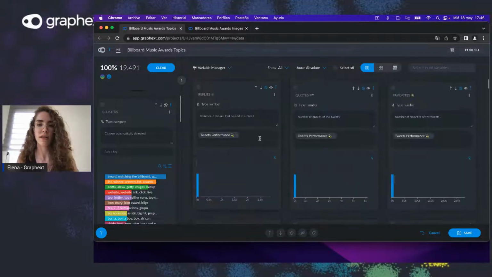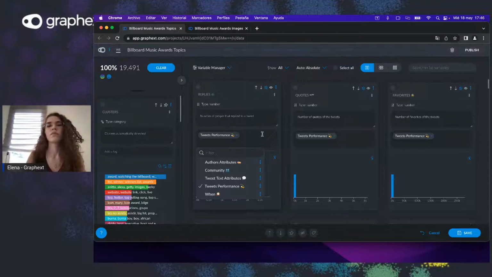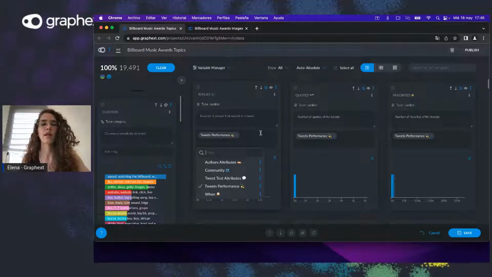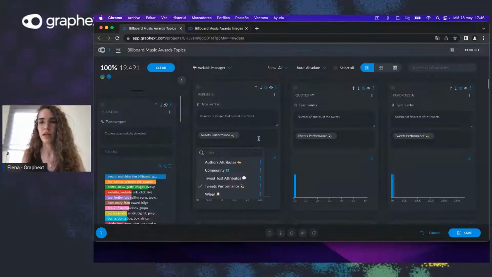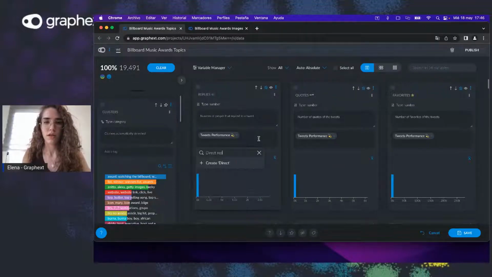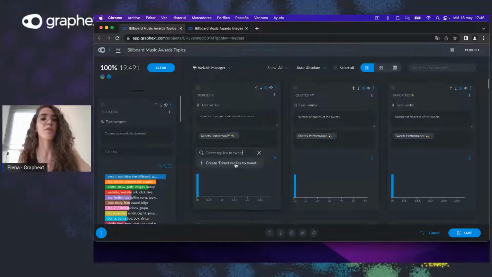What's really cool as well is that now you can tag the variables inside variable groups, right? So this is going to ease your exploration of the data later on. Let's say that you wanted to create a new group called, this is replies. This category specifically doesn't make a whole lot of sense for this data, but we have created already some categories for you. So this is just as an example.